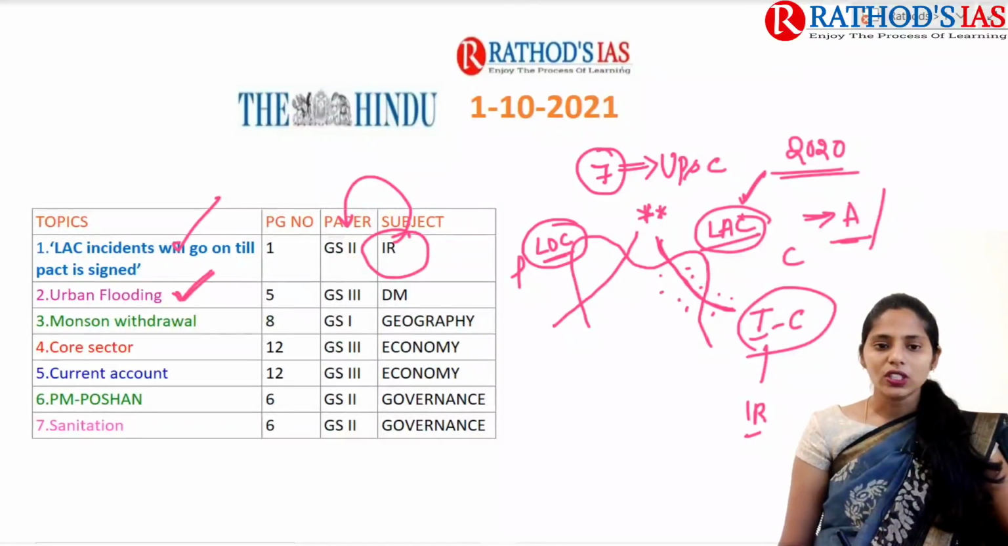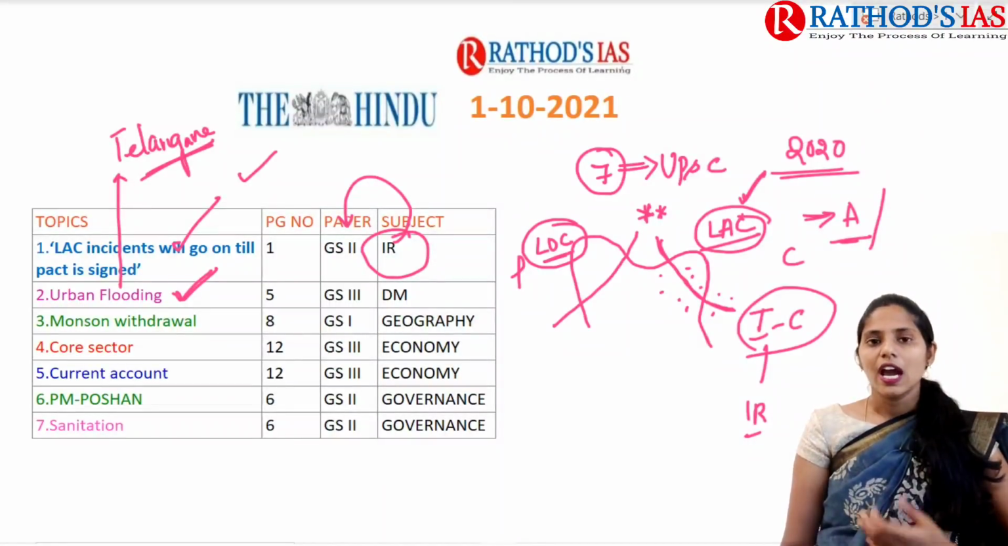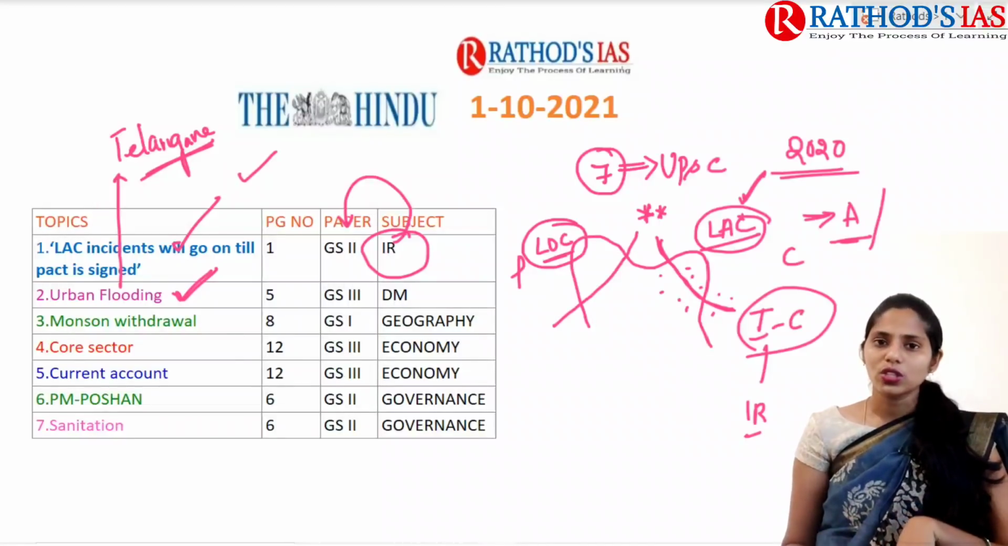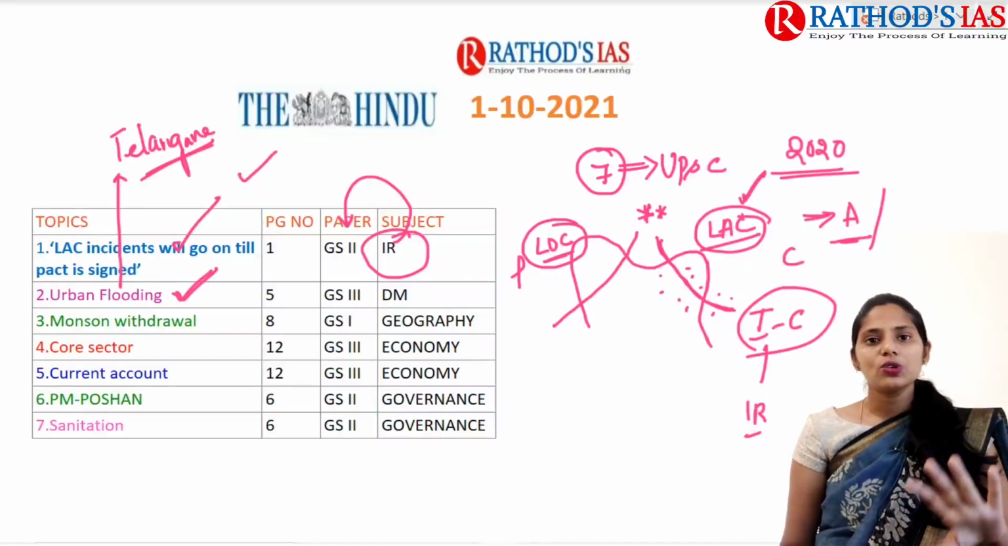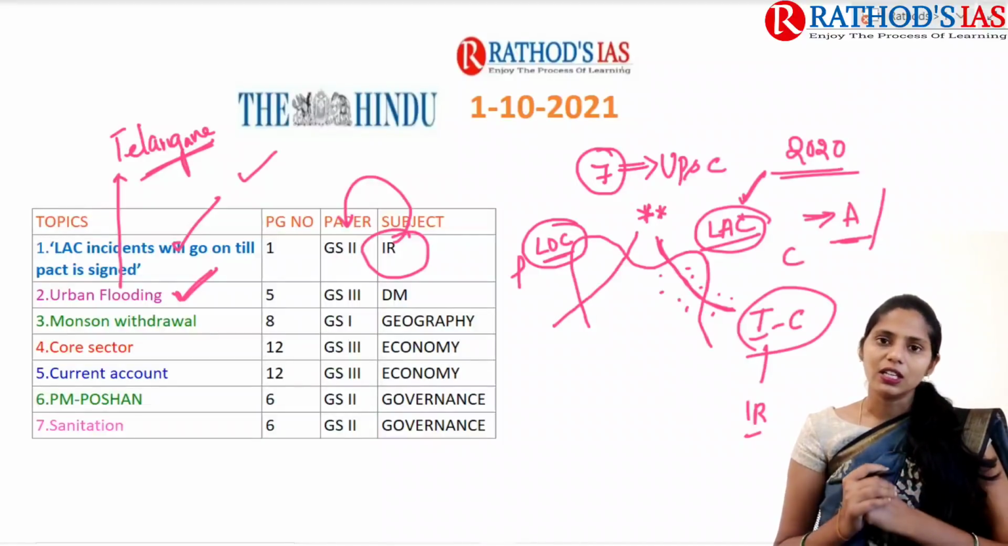And the next topic is about urban flooding. One expert committee mainly focused on urban flooding. It actually belongs to the state of Telangana. But here we are going to understand what this urban flooding is, what the main causes are, and what this expert committee mainly said. Here we can extract at least 2 to 3 points from this article and use them whenever we are writing an answer regarding urban flooding.